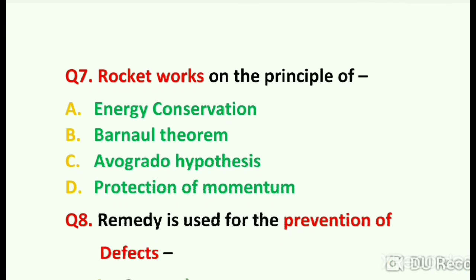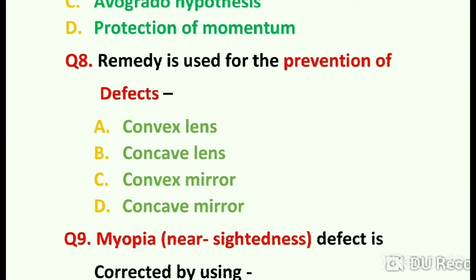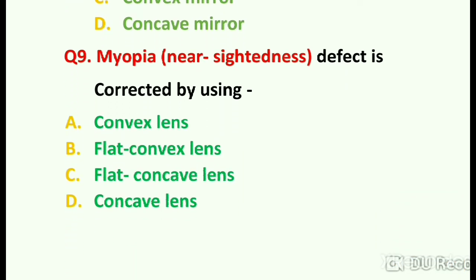Next one is, rocket works on the principle of. So, conservation of momentum. Rocket works on the principle of conservation of momentum. Next one is, which lens is used for the correction of defects? Convex lens. Option number C, convex lens.